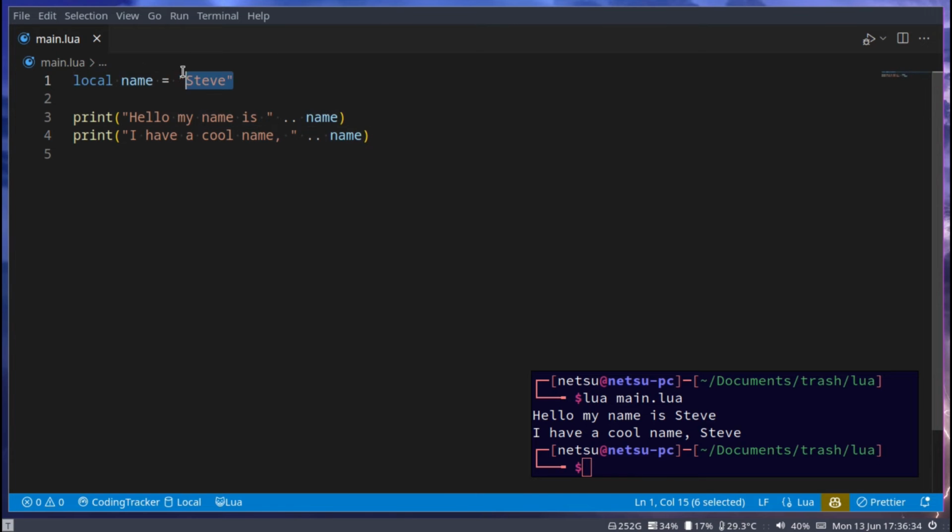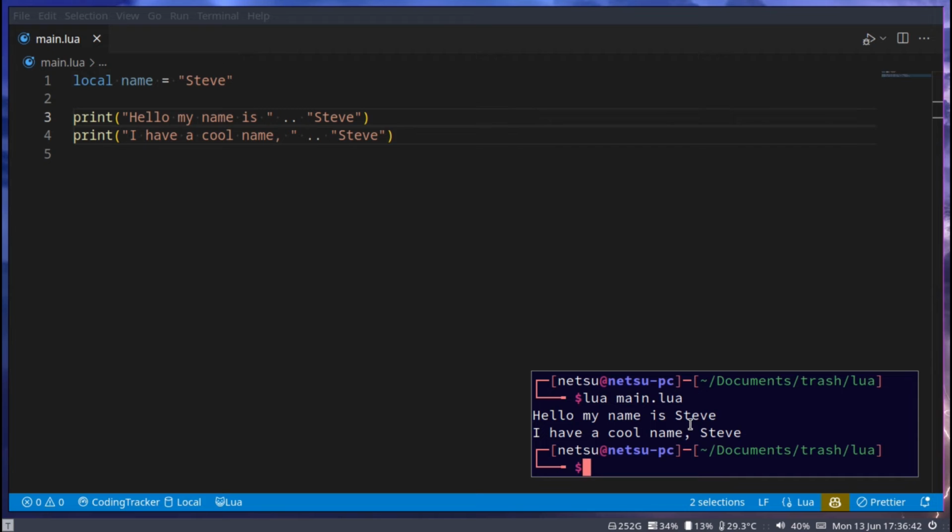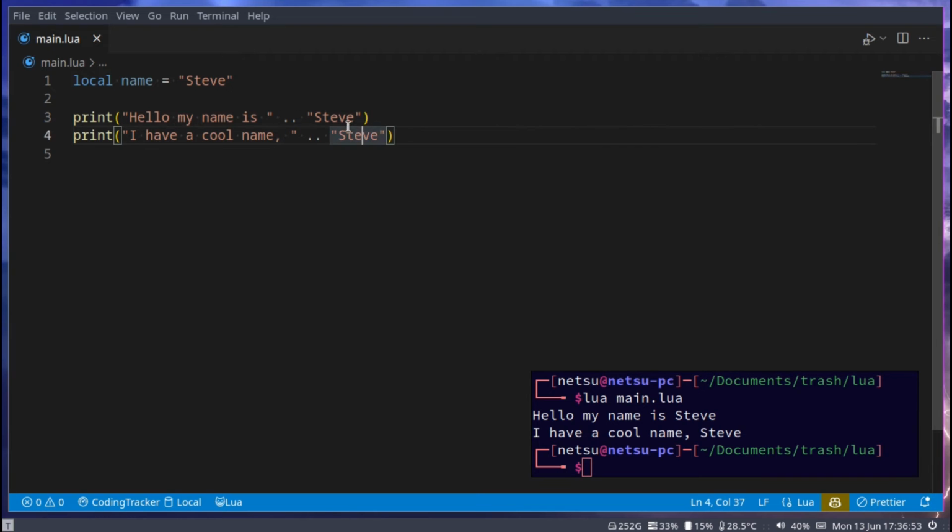If you wanted to, you could do this. Well, this is perfectly fine as well. It will give you the same results. But think of it this way. Let's say this was a piece of text that was probably like 100,000 lines of code, right? And now you want to change the name from Steve to Mike. Now you have to go Mike, and you'll have to change it in multiple places.